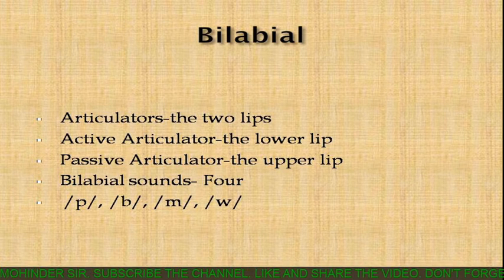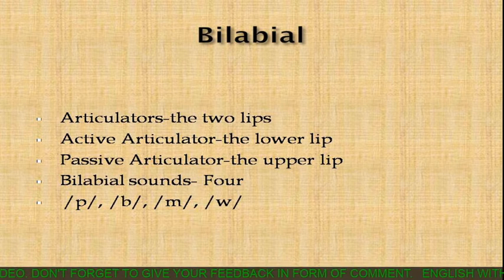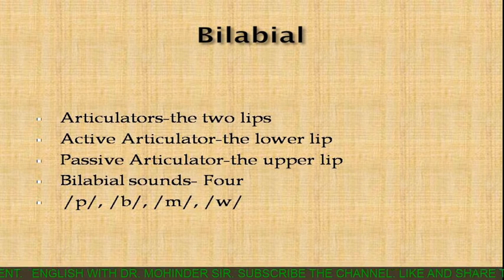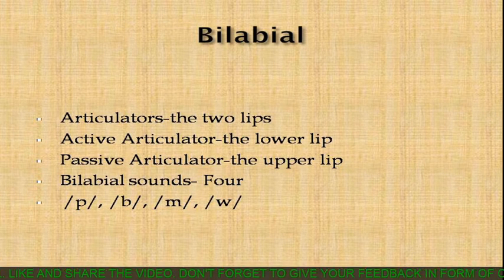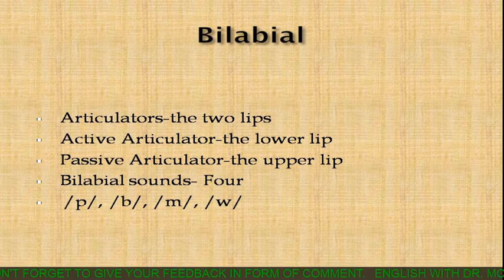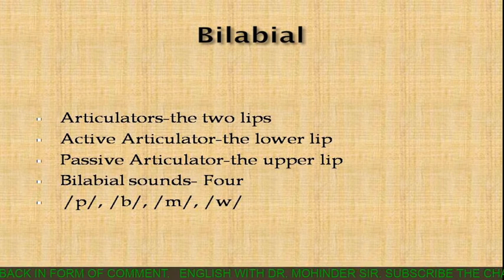That's why the term is bilabial. That category of sound is called bilabial, and in this category the articulators are the two lips, as the name indicates. Clear?